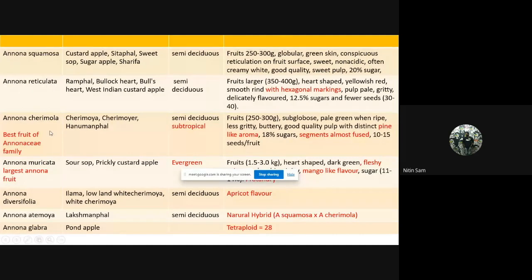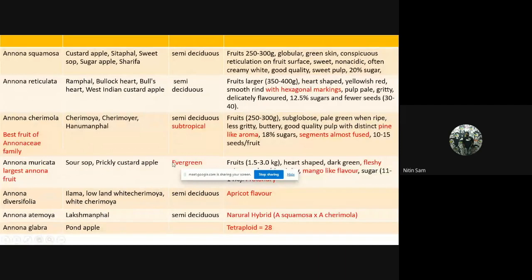Coming to Cherimoya. Please note that the scientific name is Annona cherimola, but the common name is Cherimoya. Some people get confused that the scientific name is Annona cherimoya. No, the scientific name is Annona cherimola, and the common name is cherimoya. It is known as the best fruit of the Annonaceae family. It has a pine-like aroma. This is very important. There are different aromas in the Annona family: one is pine-like aroma, another mango-like aroma, another apricot flavor. So you have to remember this. Pine-like aroma is present in Annona cherimola.